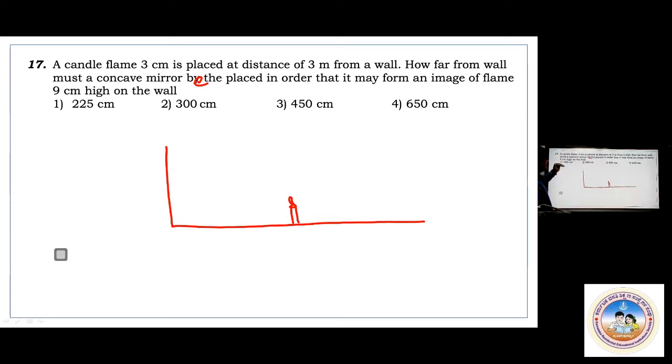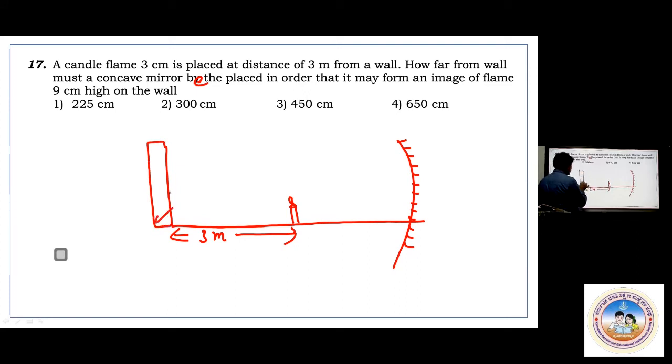Concave mirror means it will be minus 3. Inverted image you will be getting. That is a different thing. So now let me say concave mirror, somewhere here I am taking. Concave mirror I am putting here. Note down this. I know this distance is 3 meter, that is 300 centimeters. In centimeters only I will take. Okay, now this is the wall.